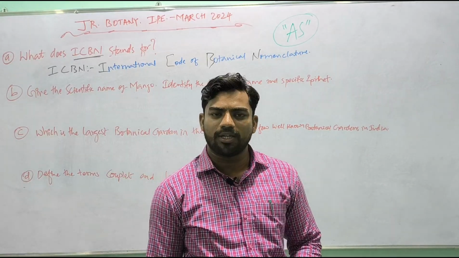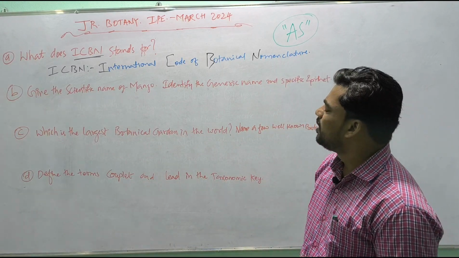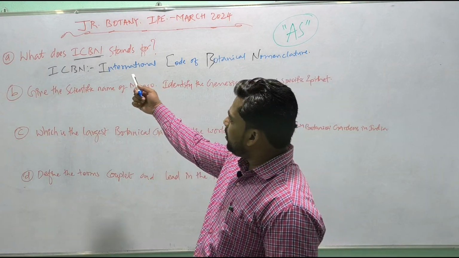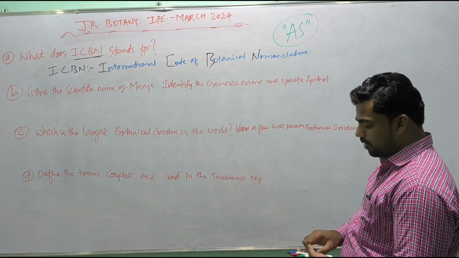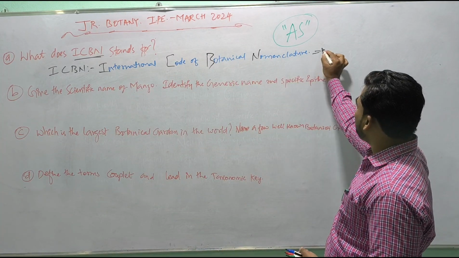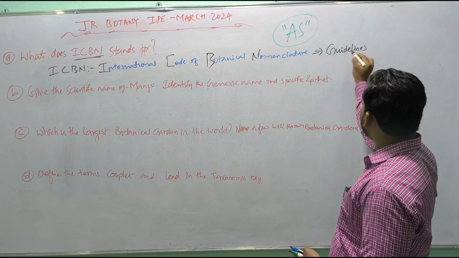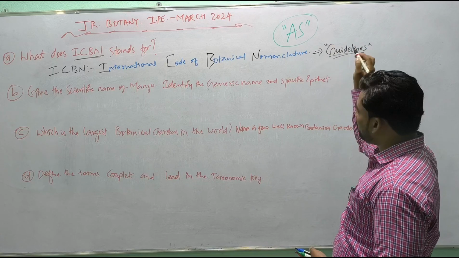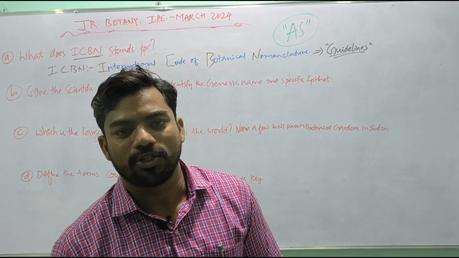As you have already seen in my previous lecture regarding binomial nomenclature, ICBN stands for International Code of Botanical Nomenclature. What does this ICBN do? ICBN gives the guidelines, the rules and regulations for naming a newly identified plant with a scientific biological name.